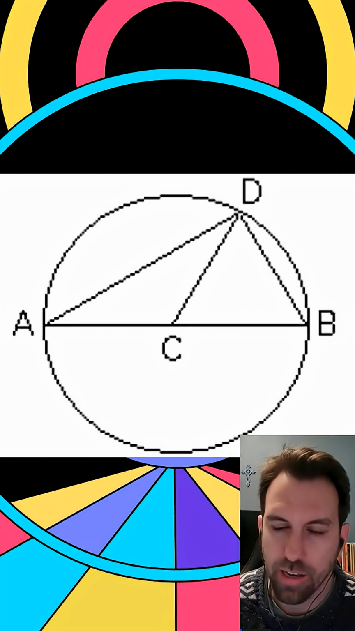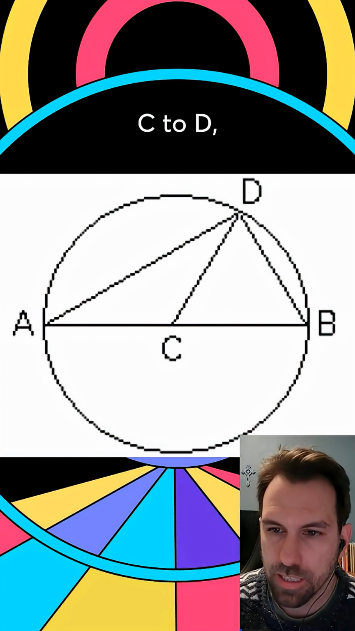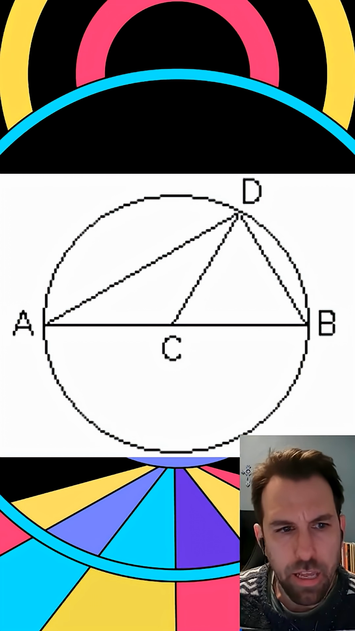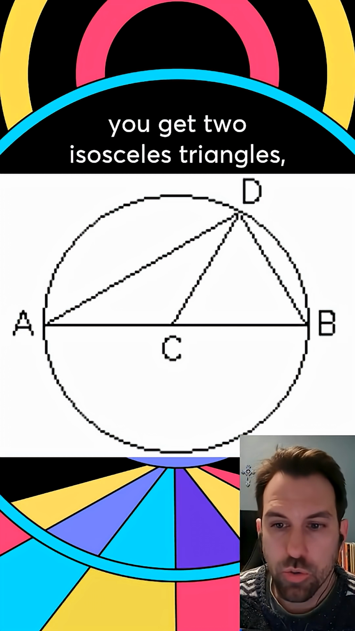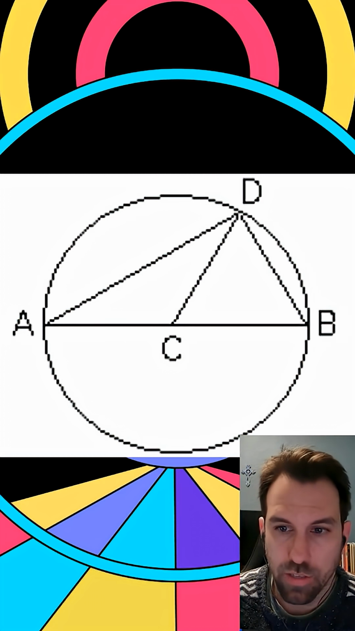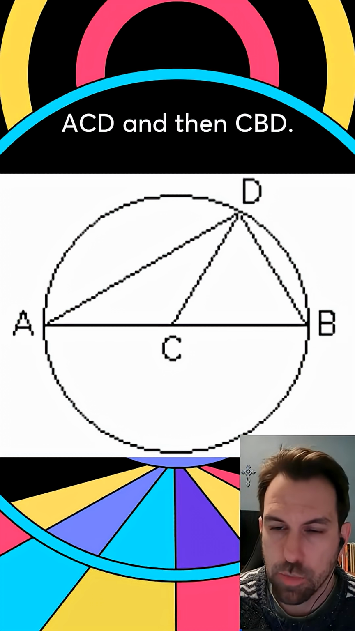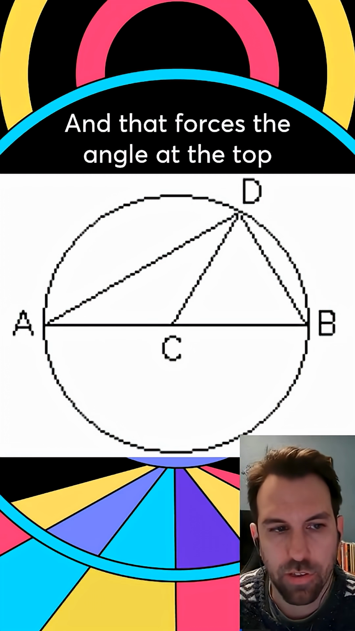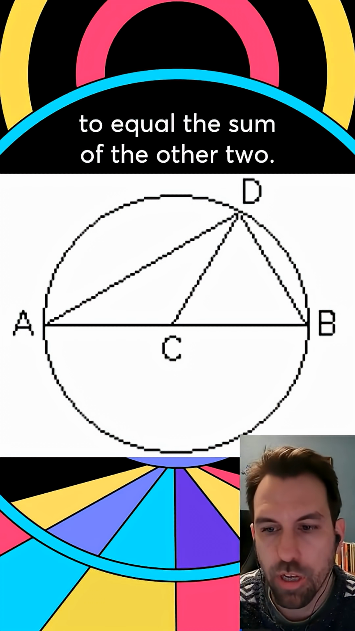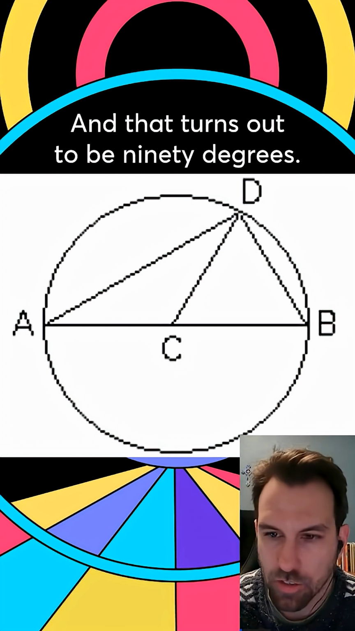So look at the radii here. C to A, C to B, C to D, those are all the same length. And because they're equal, you get two isosceles triangles, ACD and then CBD. And that forces the angle at the top to equal the sum of the other two. And that turns out to be 90 degrees.